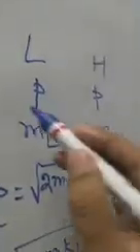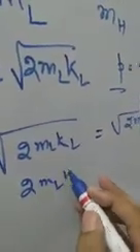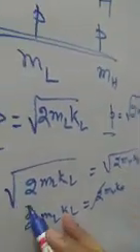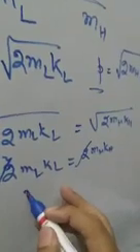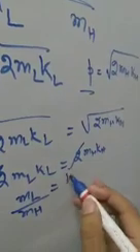Now if both the momenta are the same, I will equate root over 2 ml kl is equal to root over 2 mh kh. Then which one is having greater kinetic energy? If you square both sides, 2 ml kl is equal to 2 mh kh. So 2 cancels. You get mass of light body by mass of heavy body is equal to kinetic energy of heavy body by kinetic energy of light body.